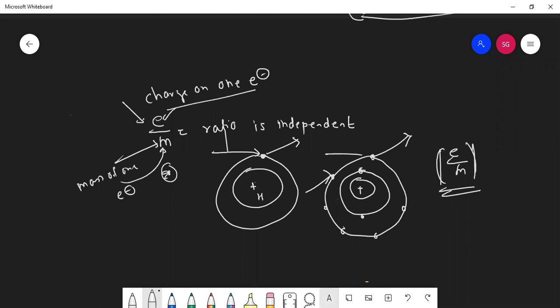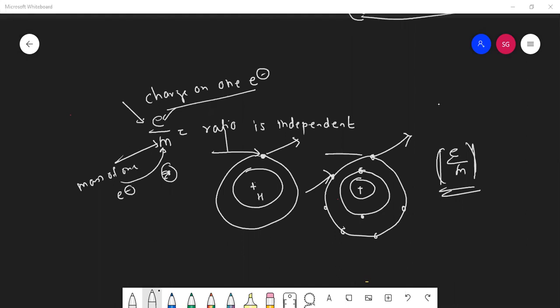No. Will the mass of one electron change?